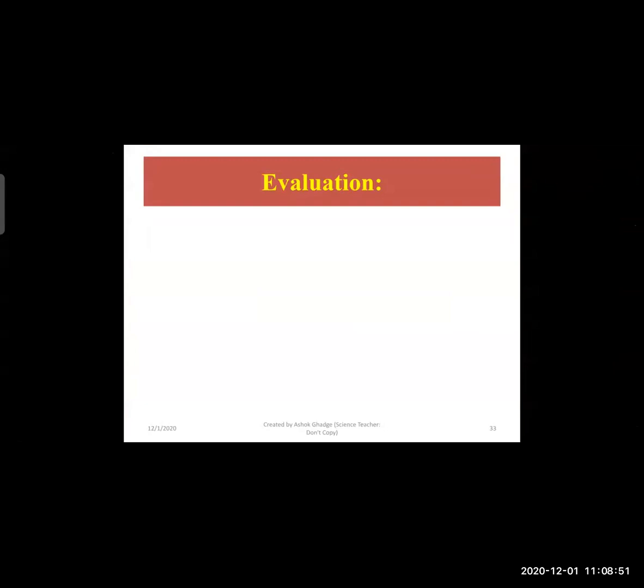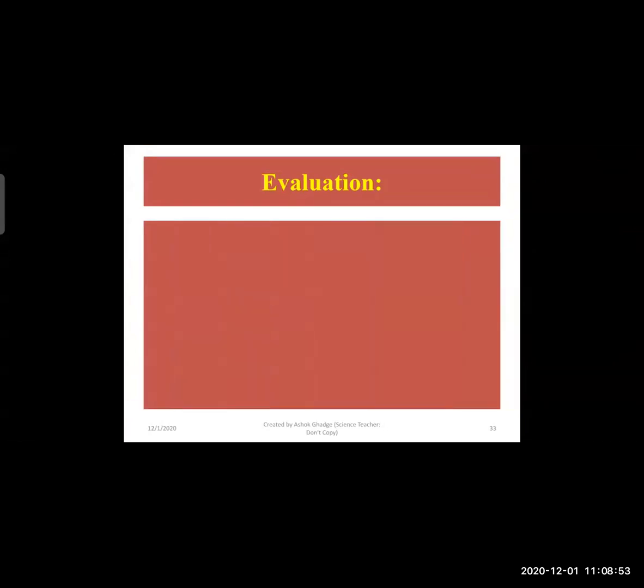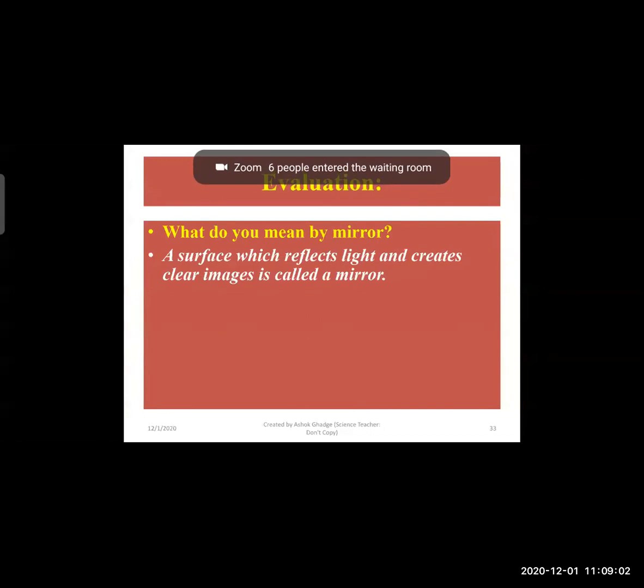Now, the evaluation part. The first question, what do you mean by mirror? We have seen that a mirror is a surface which reflects light and creates a clear image. Now, the second question, what do you mean by plane mirror?